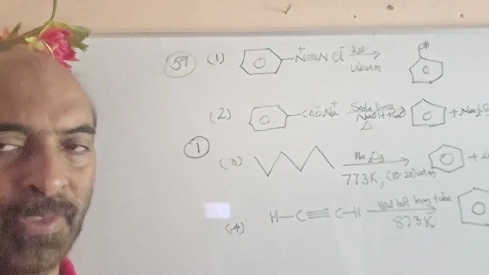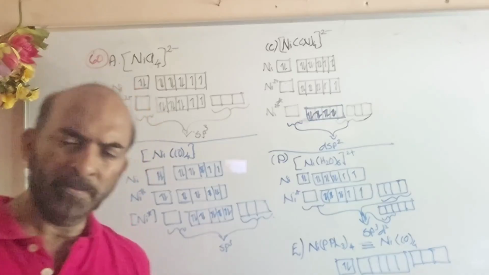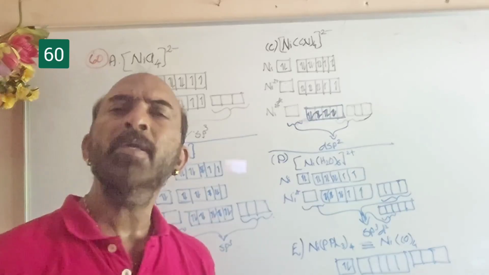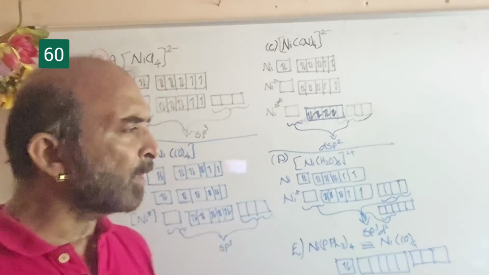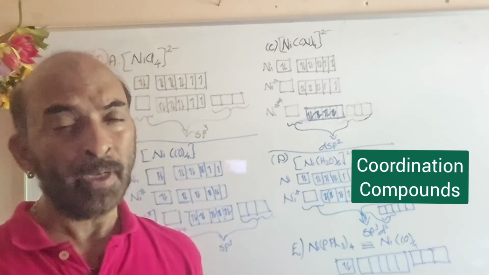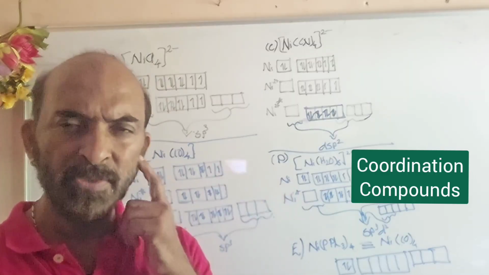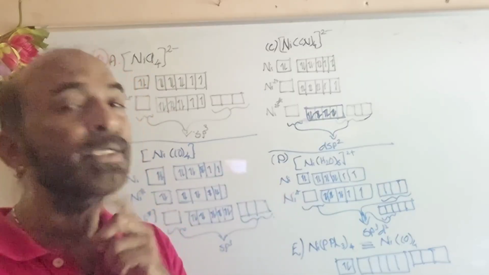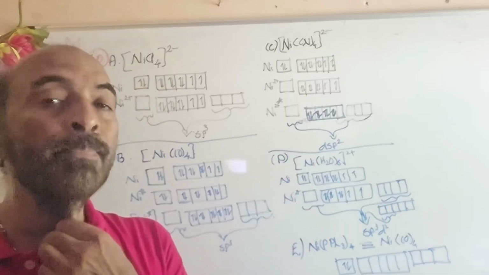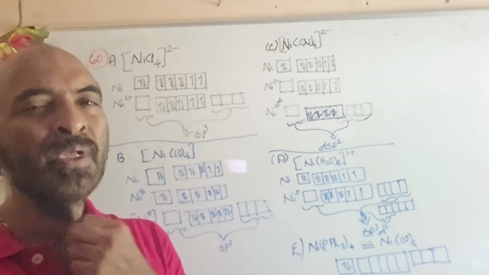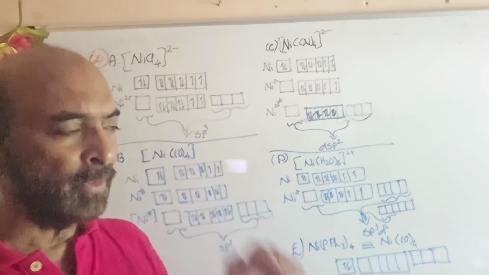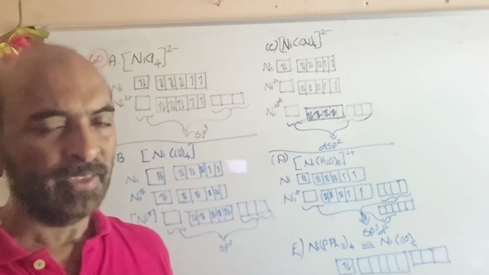Okay. The next question is again from coordination chemistry, and here we have to identify, among the 5 given complexes, which are paramagnetic, that is, which have unpaired electrons. Such questions always involve detailed checking.